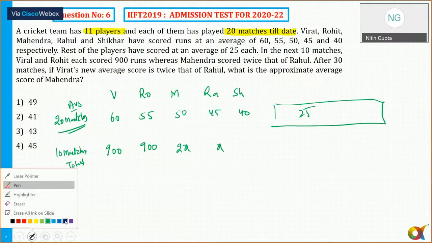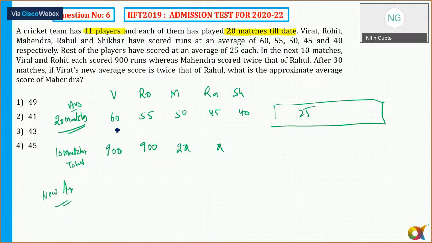Okay. So first of all, I can say average. So the 60-20 method is very easy to do orally: 20 into 60 plus 900, divided by 30. So 60 into 20 is 1200, plus 900, which is 2100, divided by 30, which is 70. So this is the new average. And we know that Virat's new average score is twice that of Rahul.